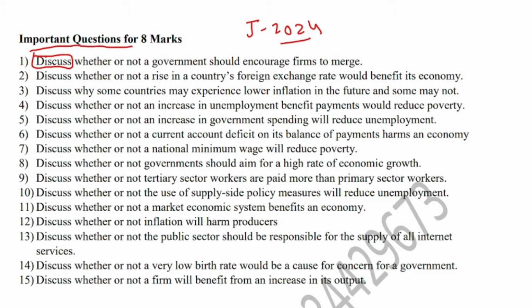One more thing: how many points should you discuss in an 8 mark question? On average, you should write 3 well developed points in favor and 2 against the given statement, or you can reverse the situation, like 2 points in favor and 3 points against. This is a general criterion that you should follow.